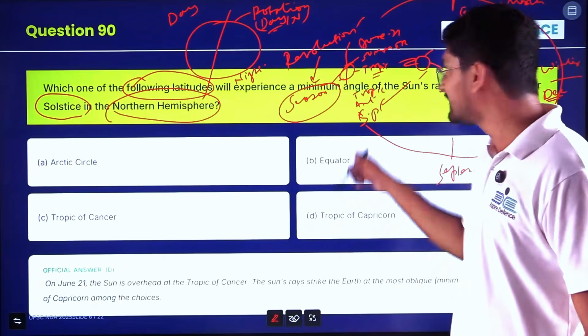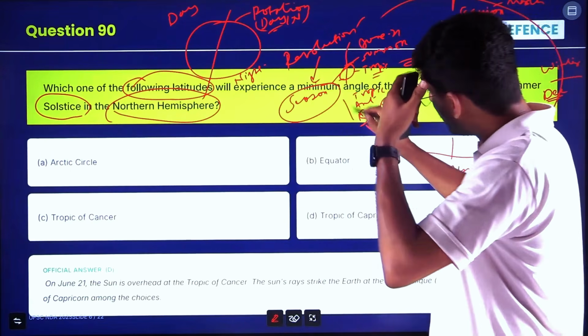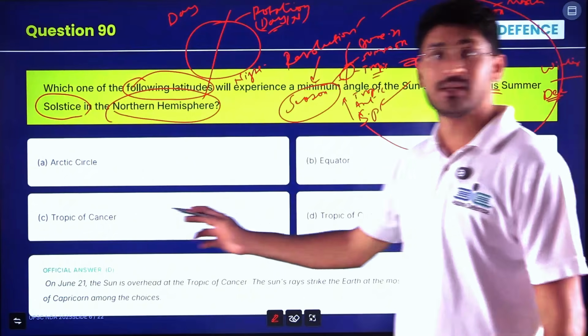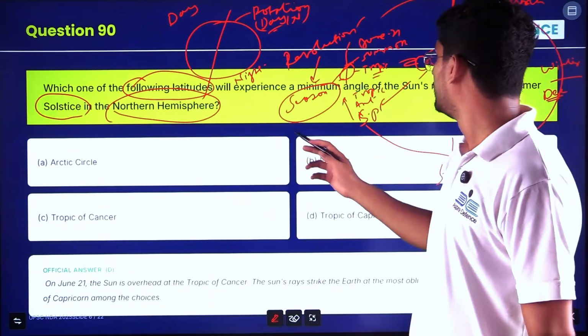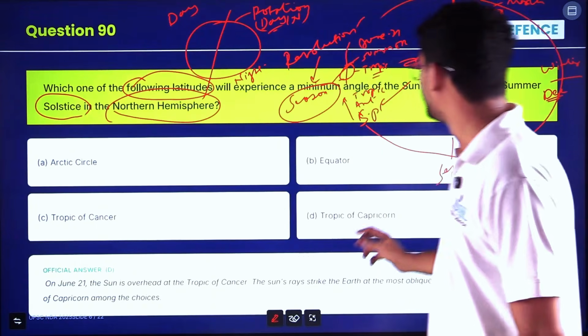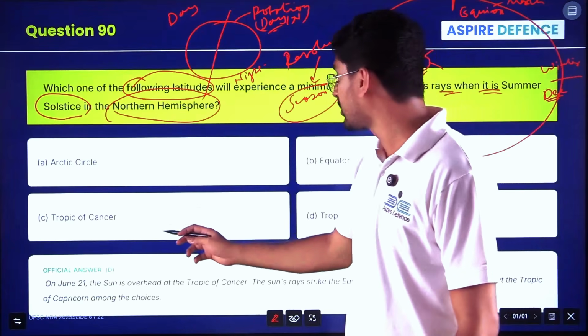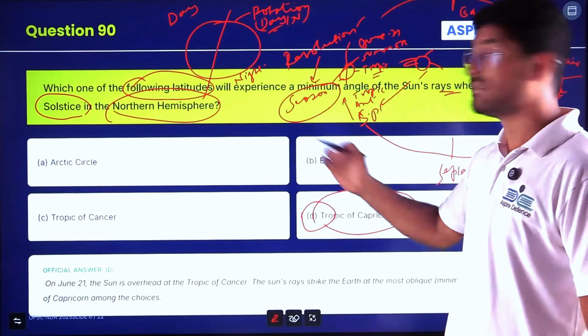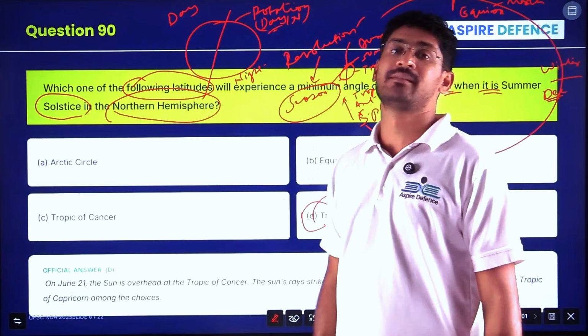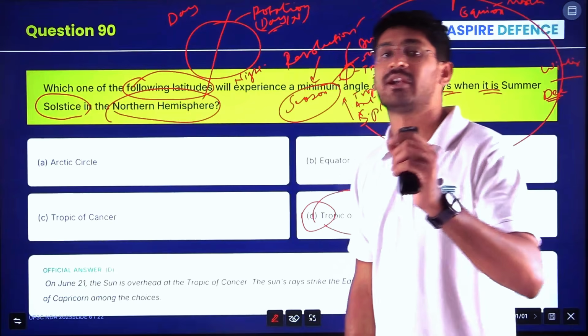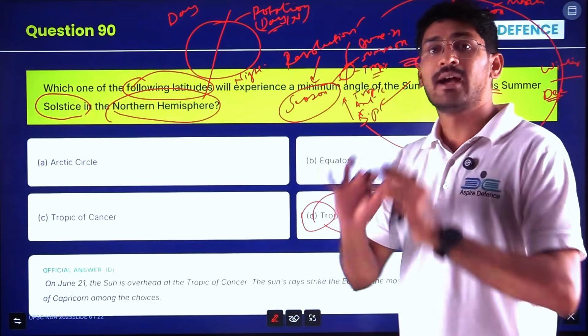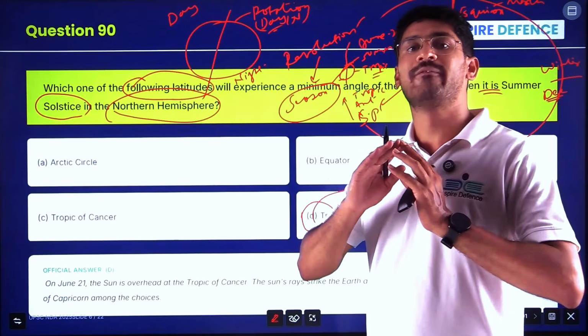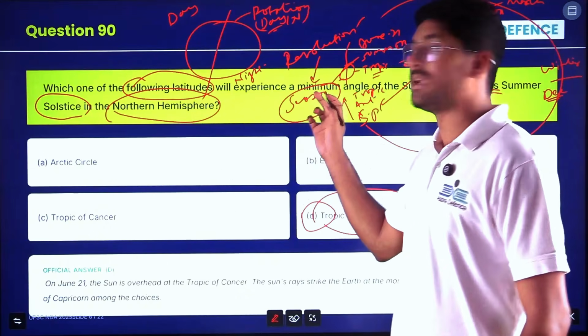You see in this order: is the southern pole there? No. Is the Antarctic Circle there? No. Is the Tropic of Capricorn there? Yes, that will be the answer. On June 21st, the northern hemisphere will get the maximum light. The Tropic of Cancer will get the maximum light, and in the Arctic Circle, for 6 months it will be filled with complete light in the northern hemisphere.